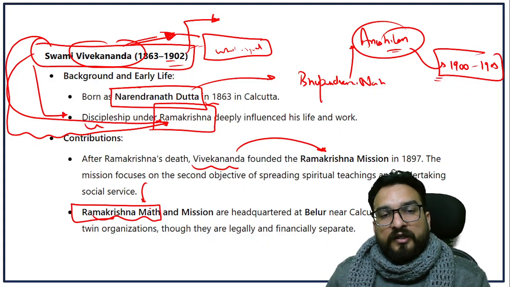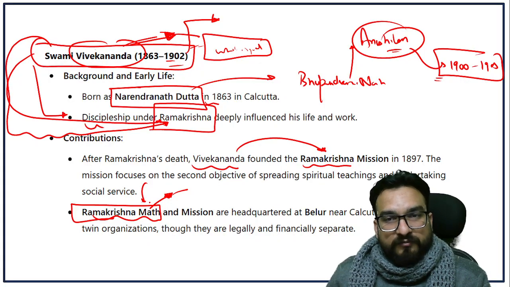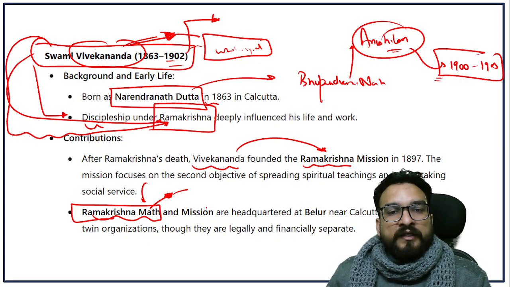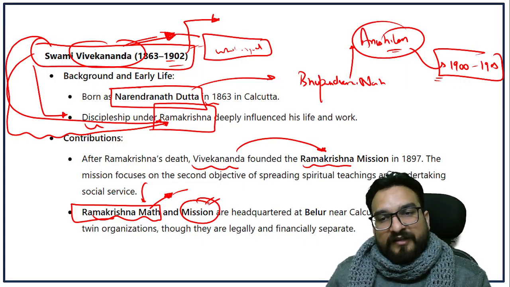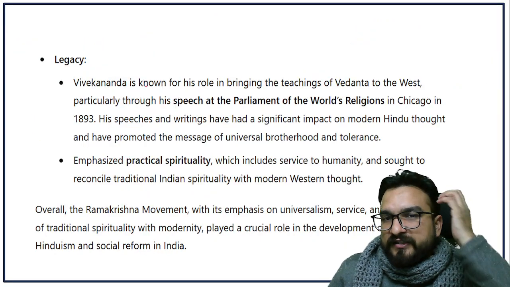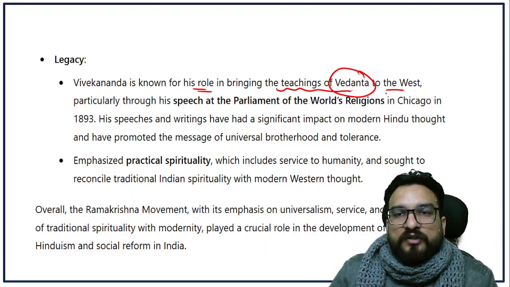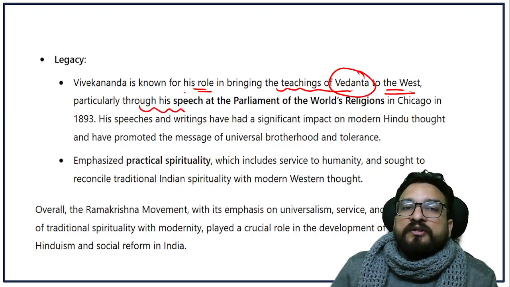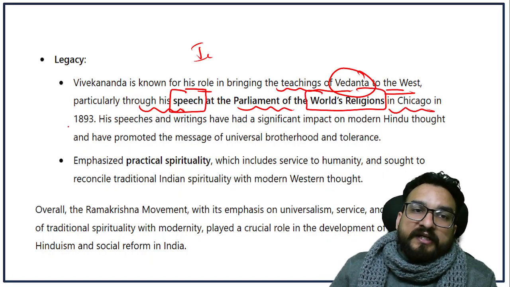Mutt is to spread the preaching of Ramakrishna's monotheism, or you will say that God is one, whereas the Mission is for charitable, philanthropic activities, right? So you will see this. Also, Vivekananda is known for his role in bringing the teachings of Vedanta to the West, particularly through his famous iconic speech at the Parliament of the World's Religions in Chicago in 1893.